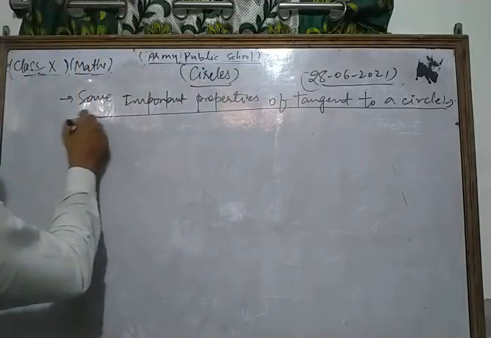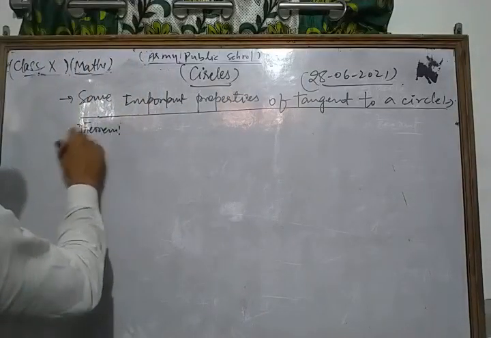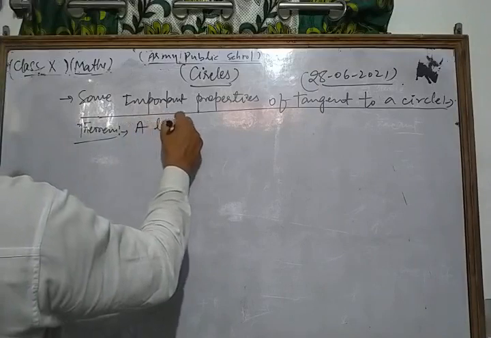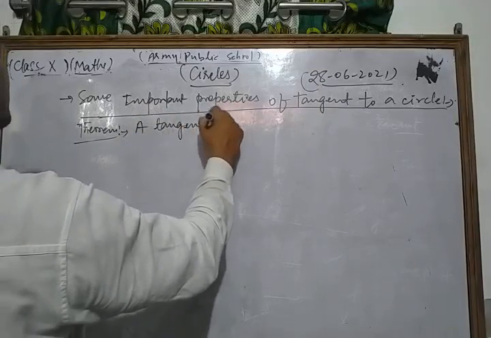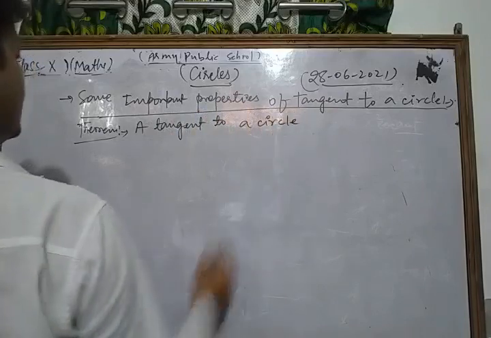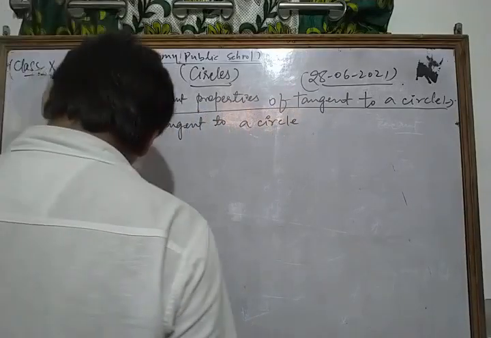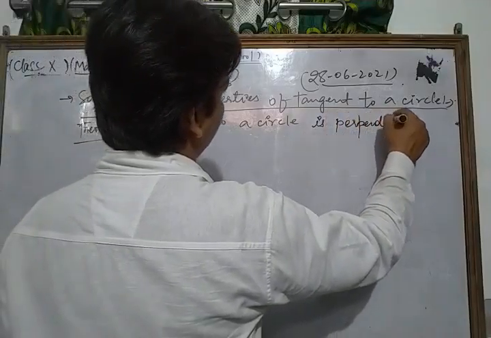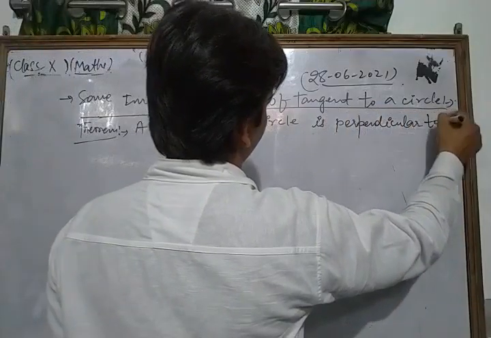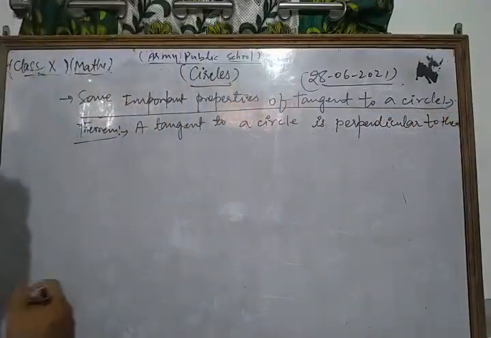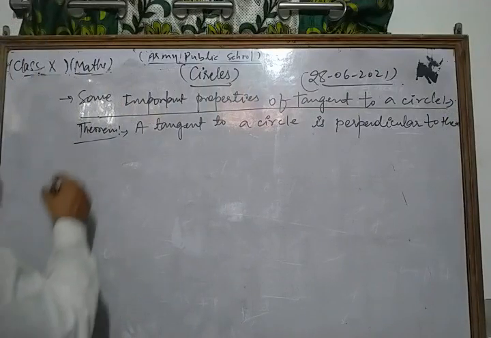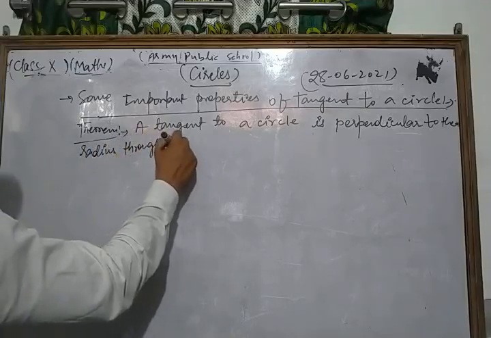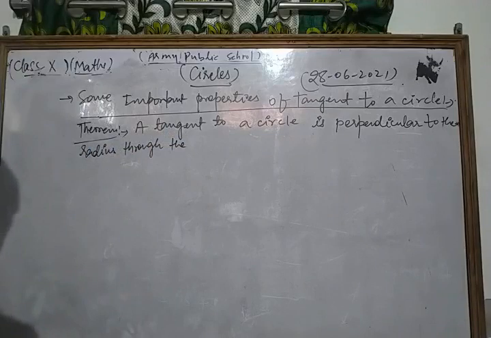Your theorem is: a tangent to a circle is perpendicular to the radius through the point of contact.